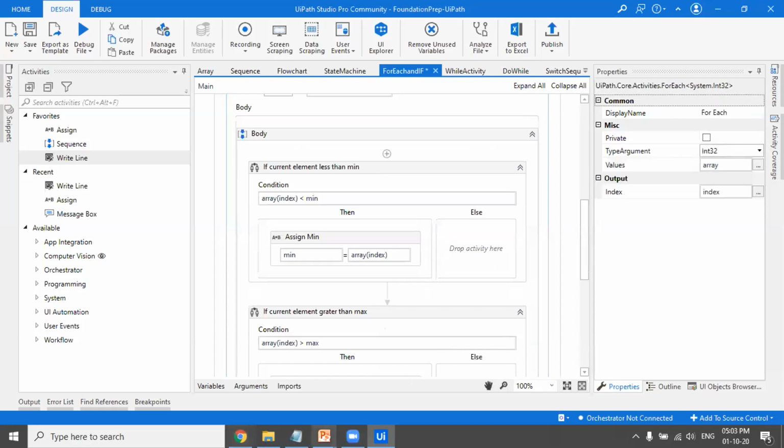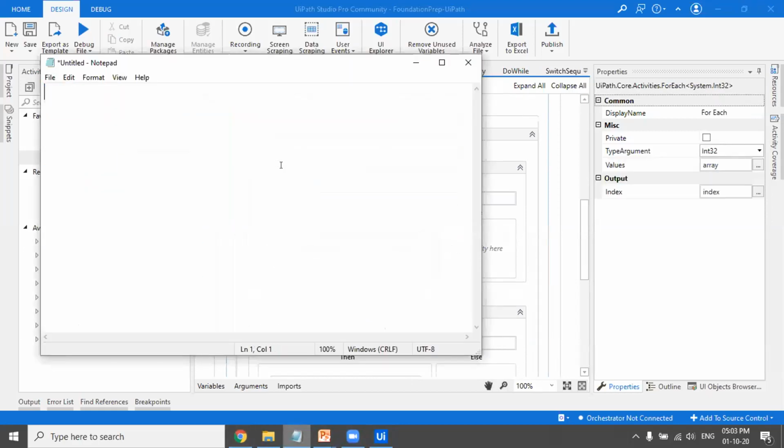Now what the for each does is that if you have a for each loop and we have this array 1 to 17, 25, the for each would iterate, or you can say one by one would go on each item of the array. So it would first go to 1, it would then go to 2, it would then go to 17, it would then go to 25. And if I want to do anything with each element in the array or with each value present in that array, I can do that using for each.